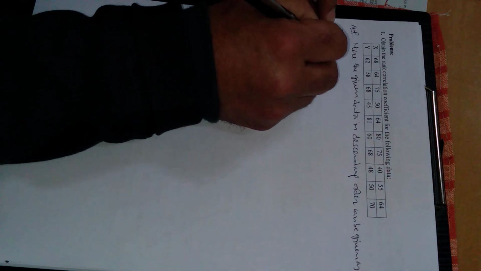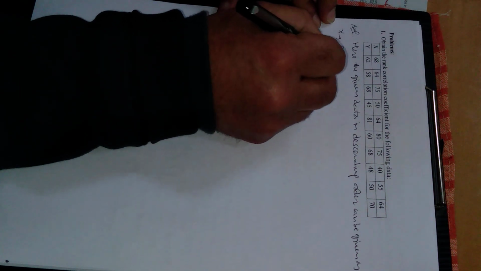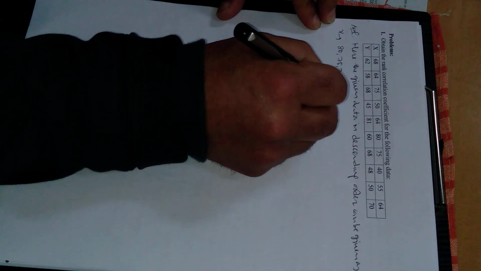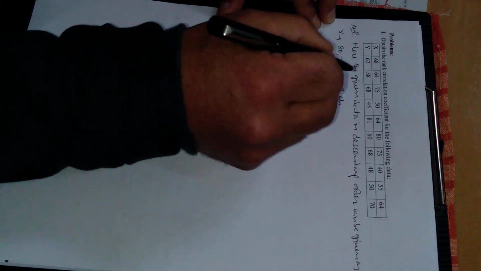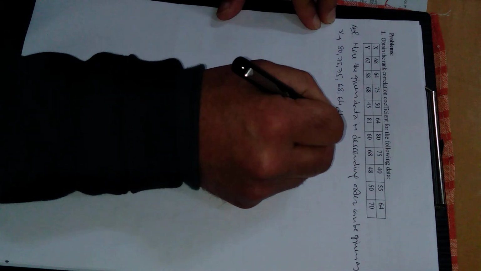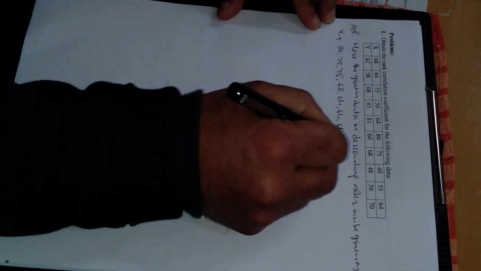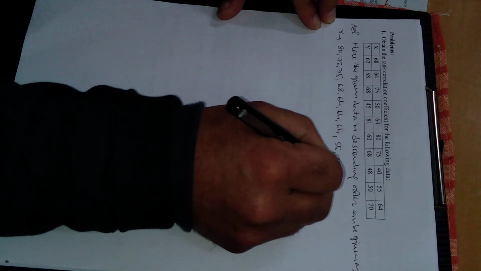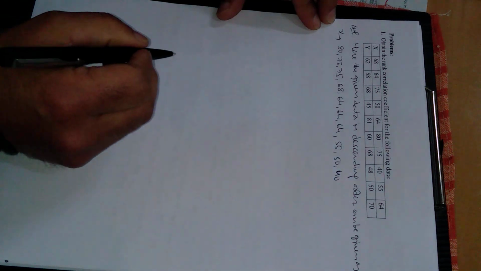Write the values of x in descending order. So the highest is 80, then 75, two times you can see here, 75 75, then there is 68, then 64, how many times, 3 times, 64 64 64, then 55, then 50, then 40. 40 is the minimum value in the x series.